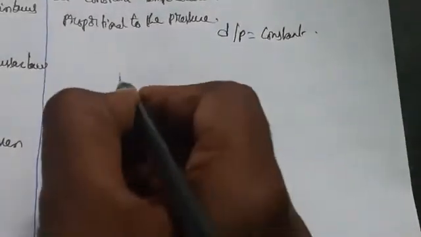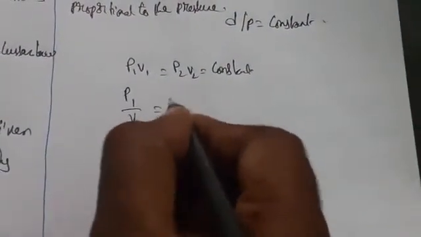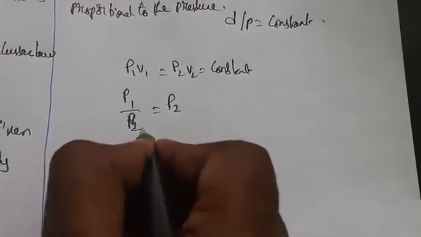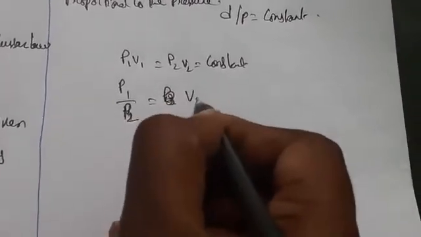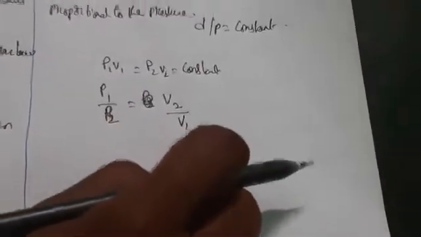pressure P1, it undergoes expansion. So the volume becomes V2 and the pressure P2. By this we can write P1 V1 equals P2 V2 equals constant. So P1 by P2 is equal to V2 by V1. Cross multiplication I have done. So this is according to Boyle's law for a fixed mass of a gas at constant temperature.